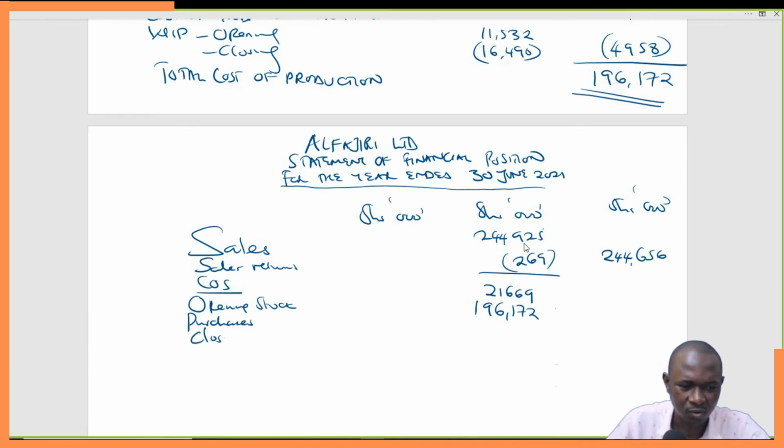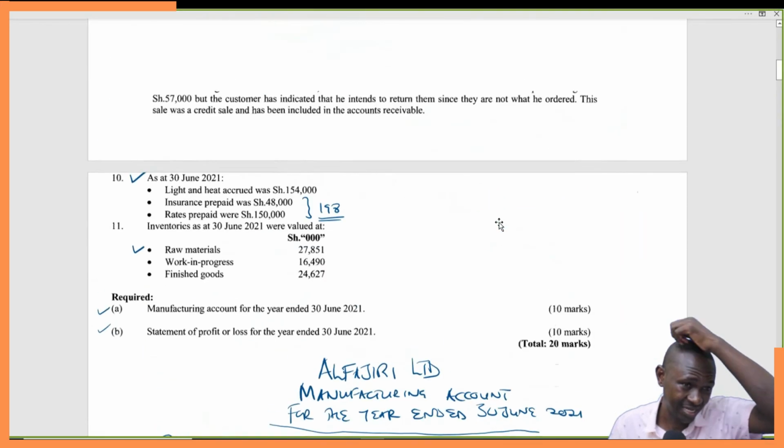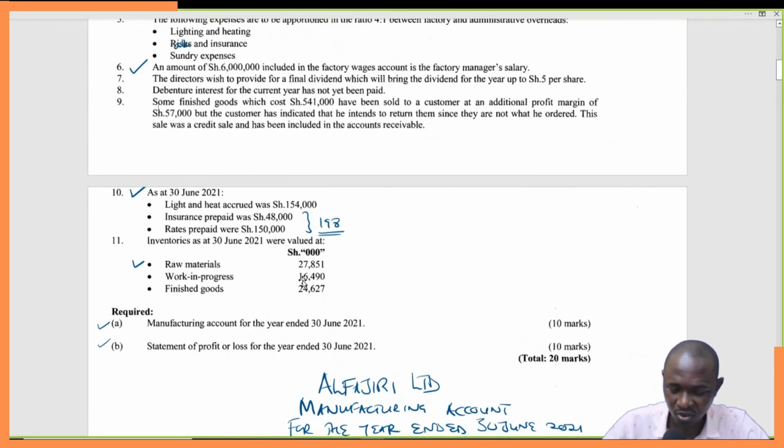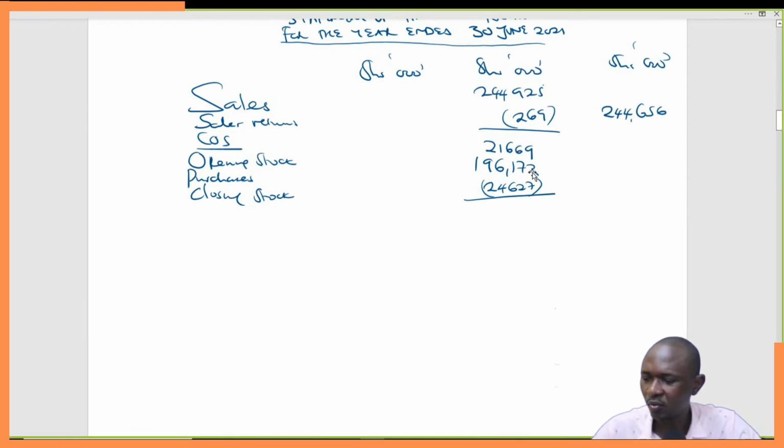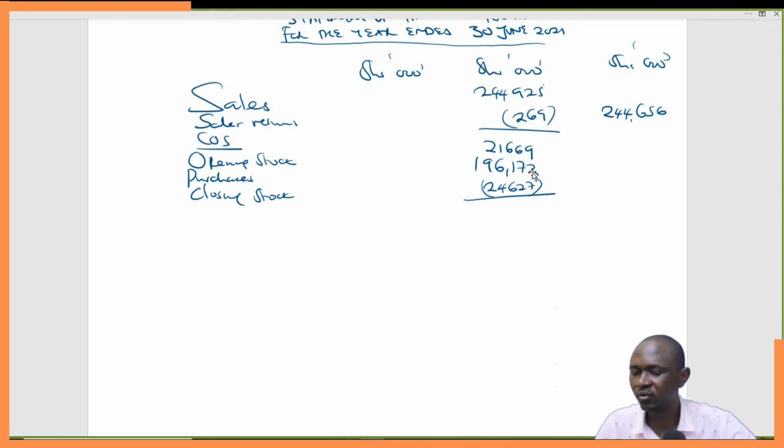And then we less what? The closing stock. The closing stock is here, clearly shown. Closing stock of finished goods. This is the figure we are talking about, 24,627. So we less this. What are we getting? This is 21,669 plus 196,172 minus 24,627. This gives you 193,214.